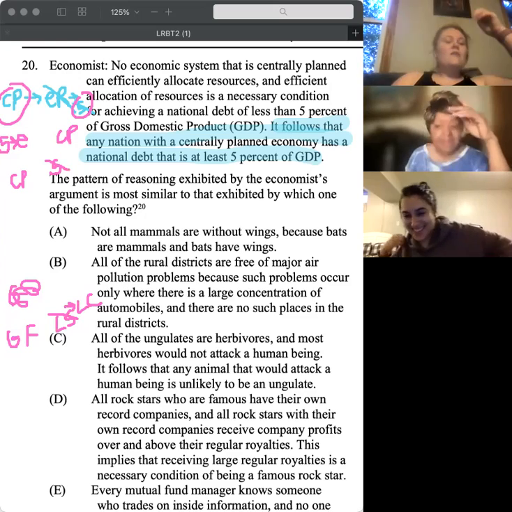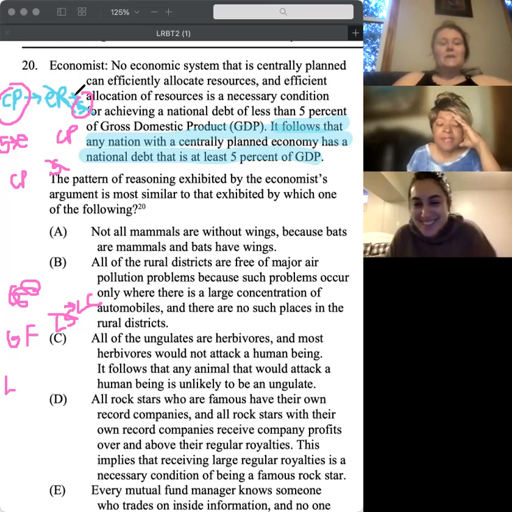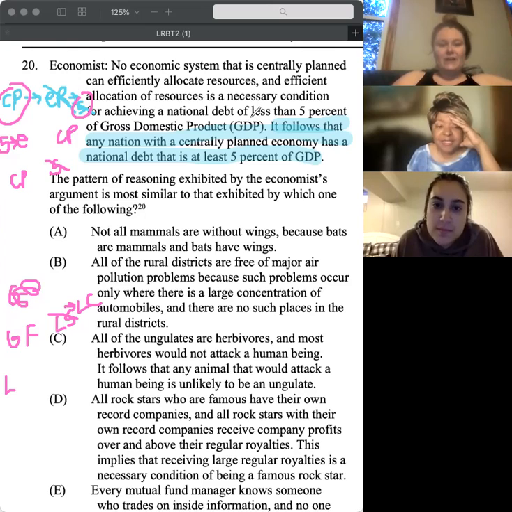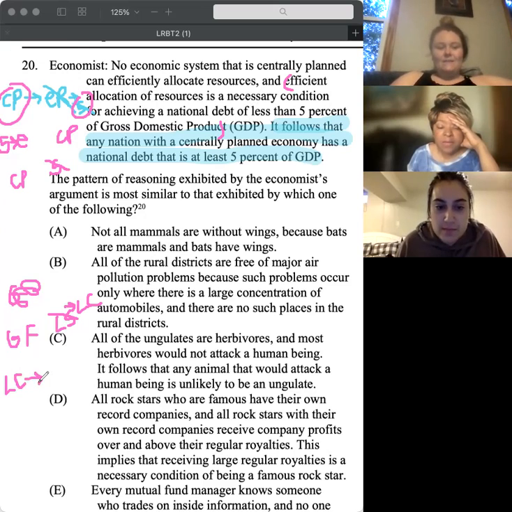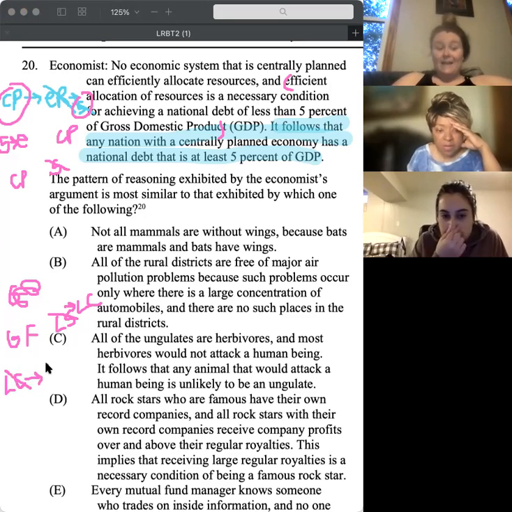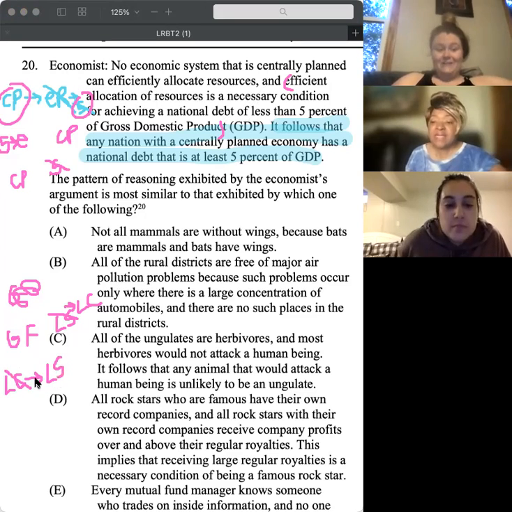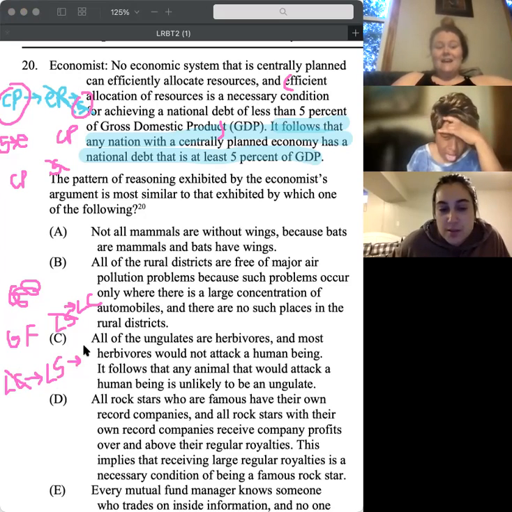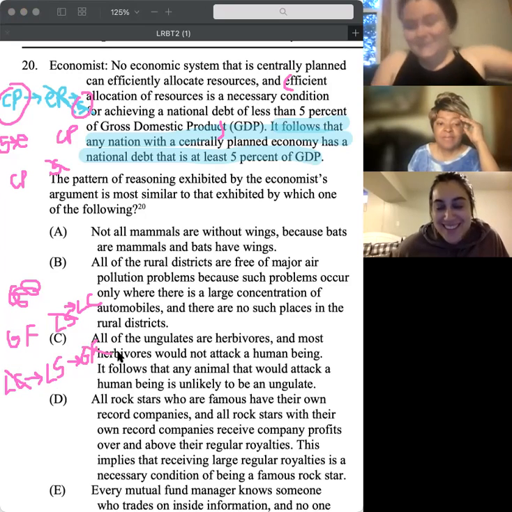Yes. So if it's not low in calories, and this works because I think I messed up how I drew it. Because this isn't actually a negative. I just wrote less than 5%, so I had crossed it off. So if it is low in calories, that means that if it's not low in calories, then it's not low in sugar, and then it's not gluten-free. There we go. Cool. That was way too difficult.